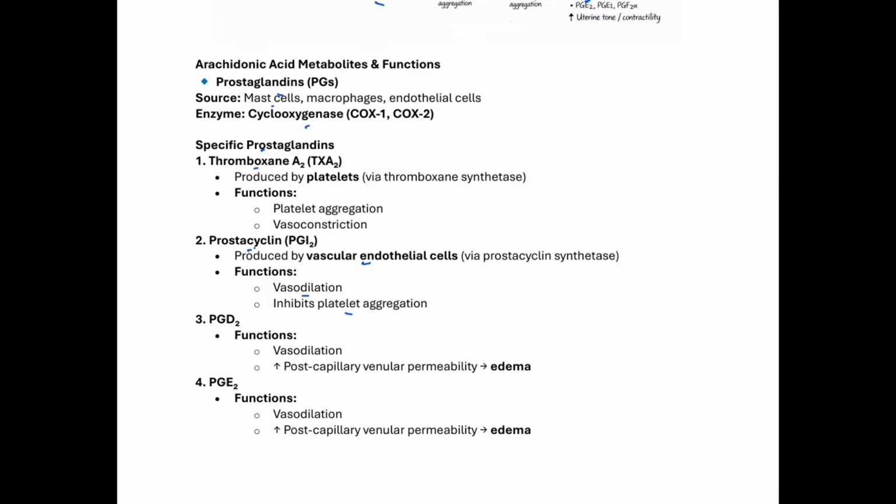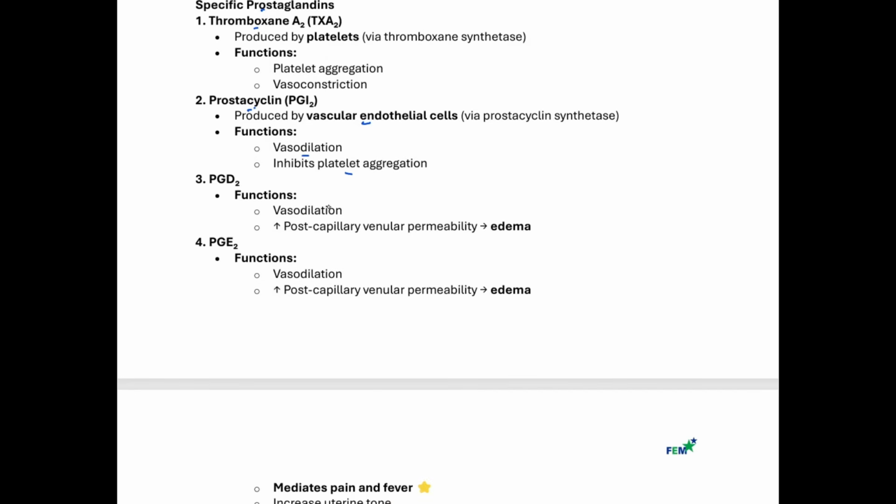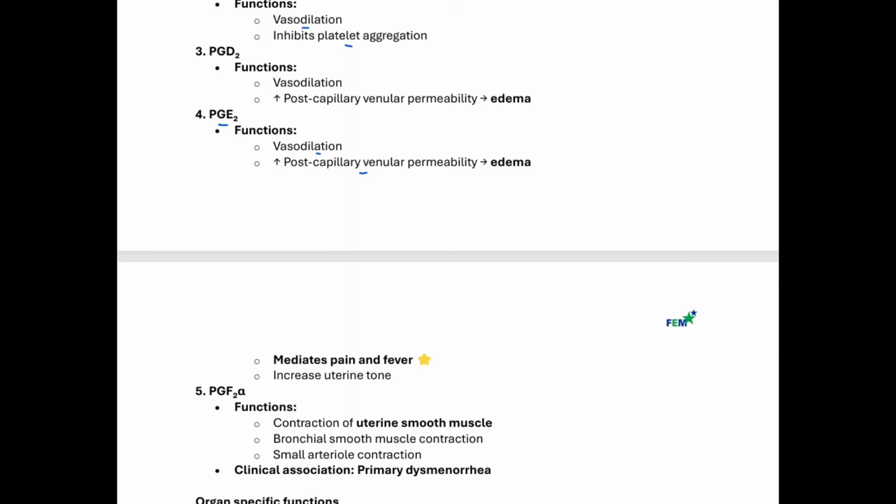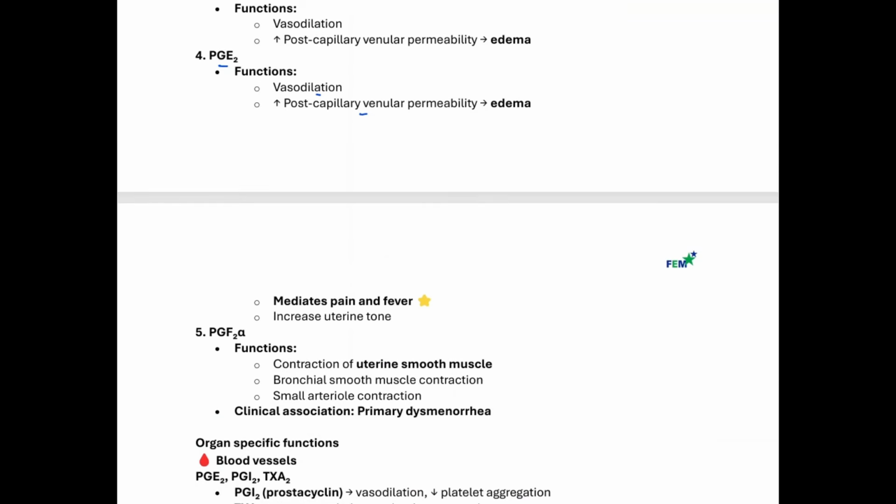Next one is our PGD2, and this causes vasodilation, and it could increase post-capillary venous permeability, leading to edema. Just what we saw with histamine, similar function as histamine. Next is prostaglandin E2, similar function as PGD2, which causes vasodilation, and it could increase post-capillary venular permeability, leading to edema.